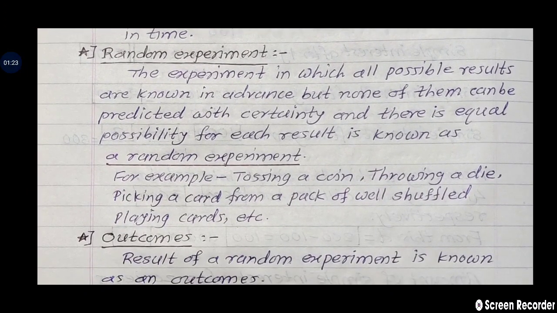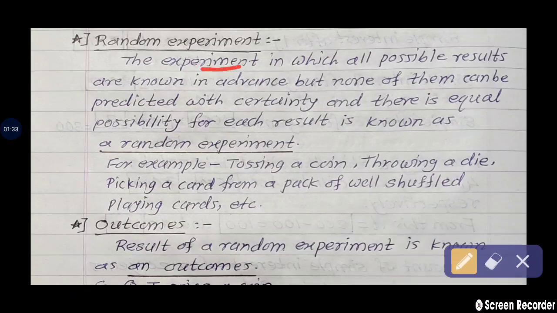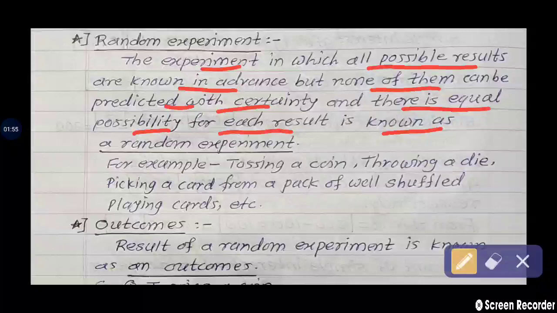First concept is random experiment. The experiment in which all possible results are known in advance, but none of them can be predicted with certainty, meaning surely, and there is equal possibility for each result, is called a random experiment.